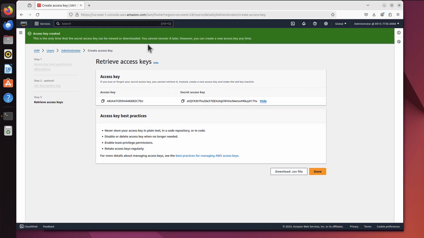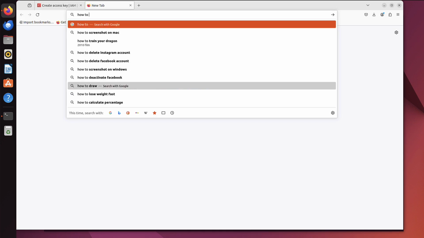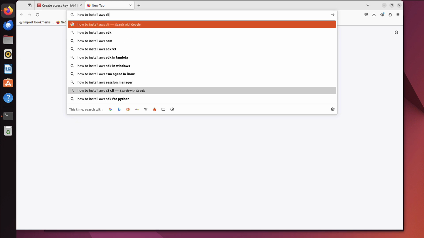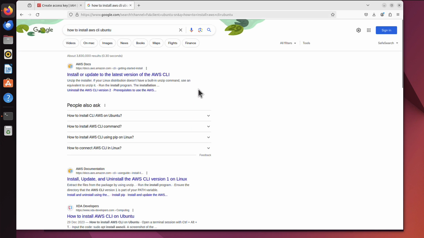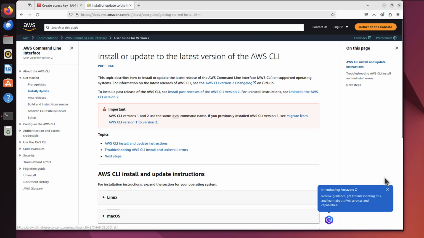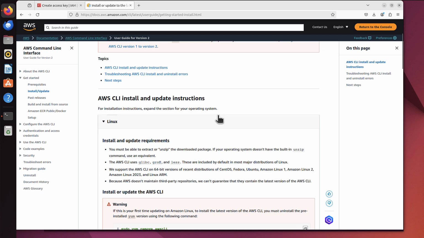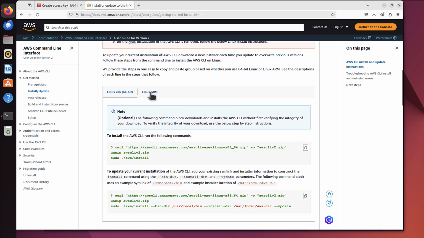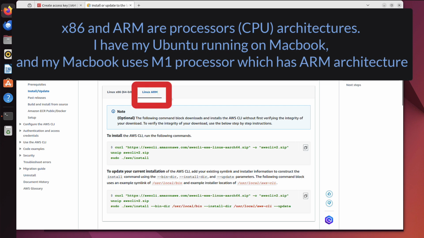Let me just go back to our browser and let's Google how to install AWS CLI. And now I am on Ubuntu, but you might Google for any operating system you're on. So let's check that first link. Let's scroll down. Here we've got the instructions. So if you're on Windows, you would use this. For macOS, that, but I'm on Linux as I said. And well, it's not even normal Linux, it's ARM version. So I have to switch here as well to the ARM version of Linux.